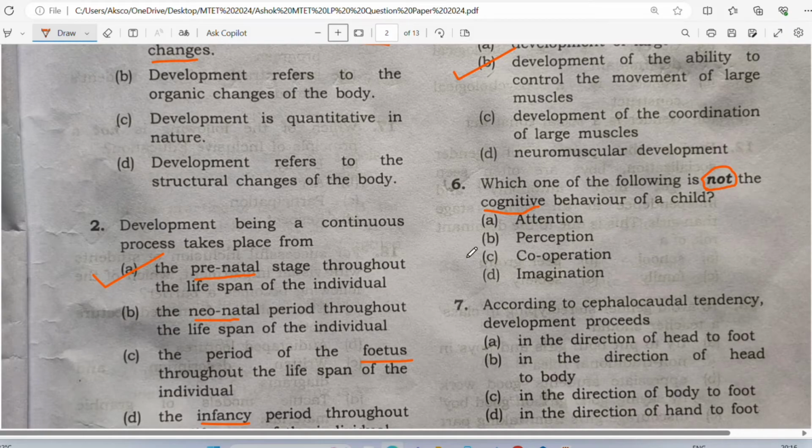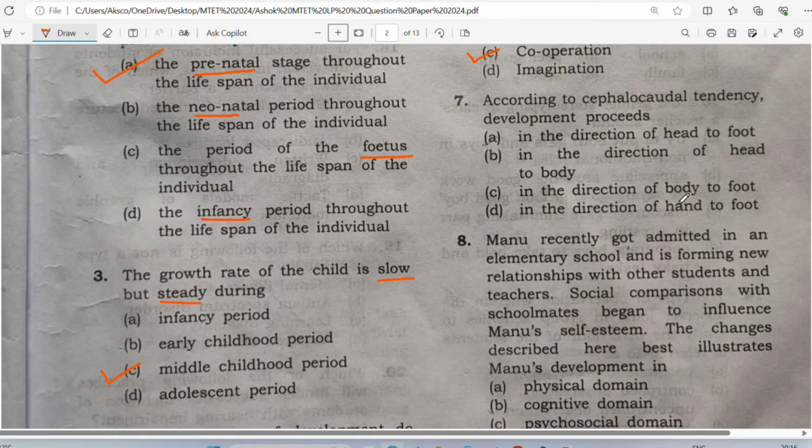So the wrong answer here is cooperation. Wrong answer is the right answer, right answer is the wrong answer, right? So since they are using the word not, cooperation will not come under cognitive behavior, right? So I hope it is clear. Good. Let's go to the next now.